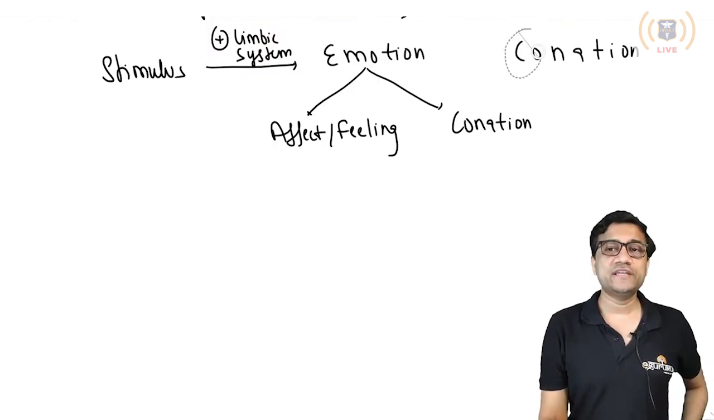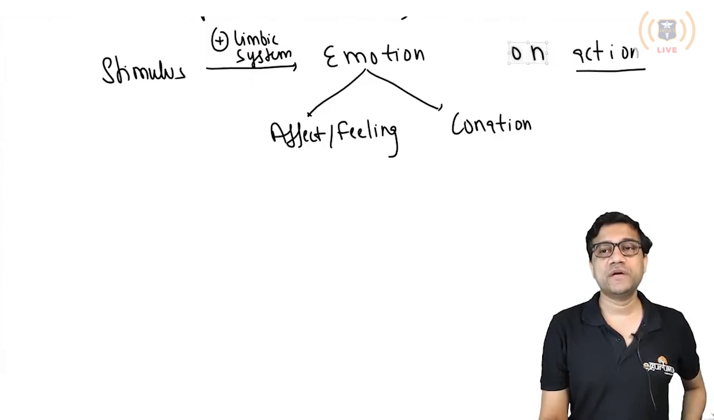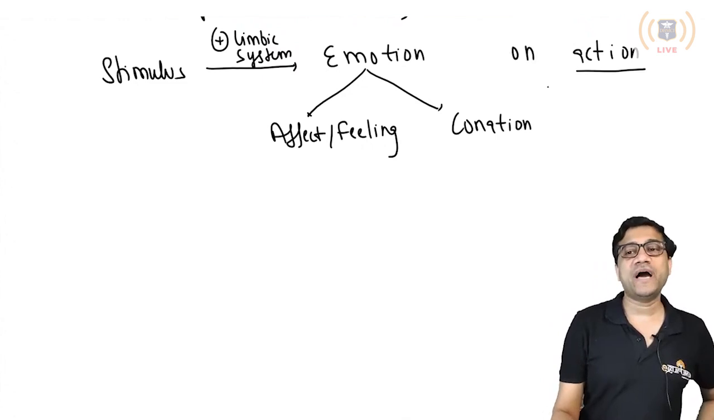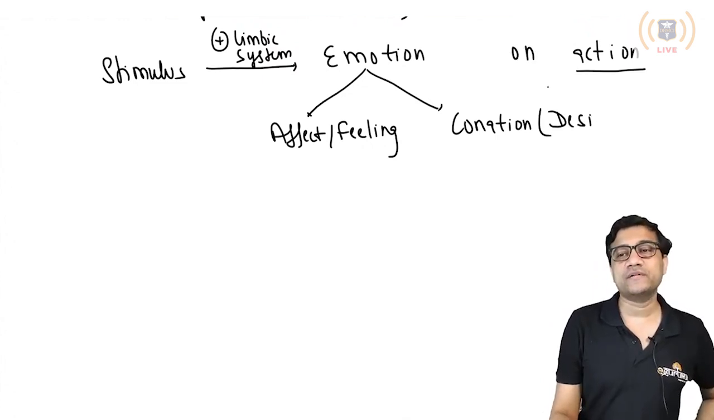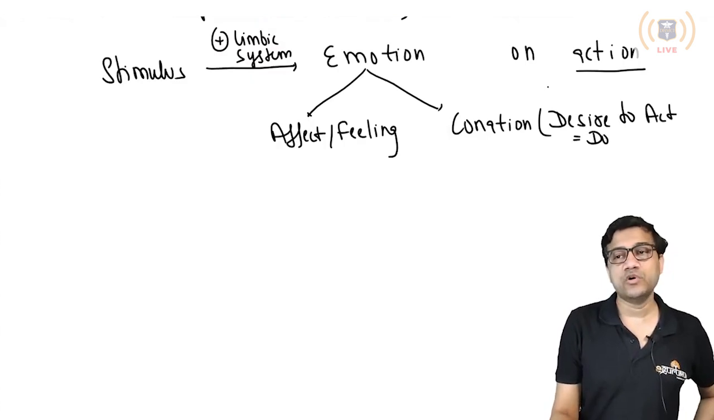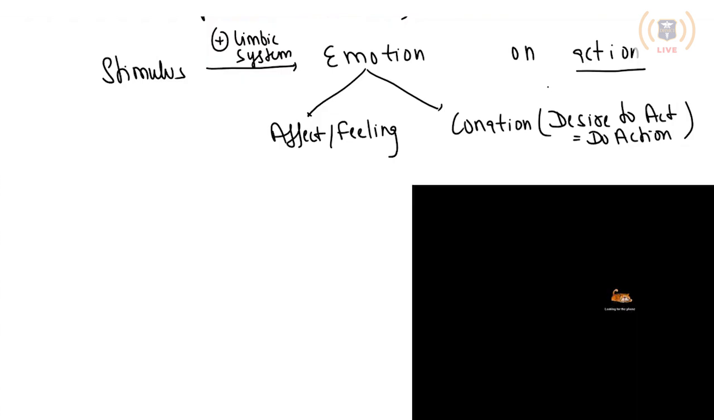C-O-N-A-T-I-O-N. If I take the C and put the C here, it becomes action. So that means it is the action. It is the desire to act, that is, do movement, do action. Conation is the action. I'll give examples, don't worry. Everything you will understand. That is my promise to you. That is called the conation.